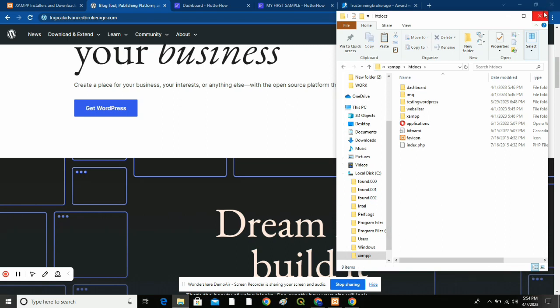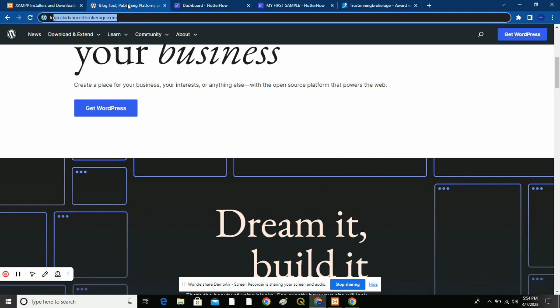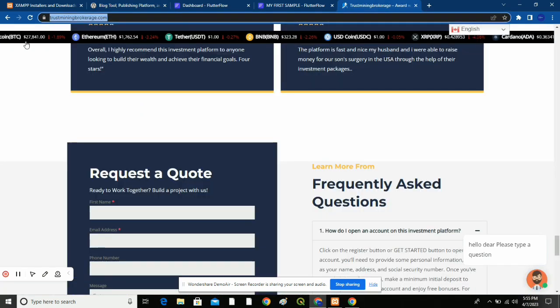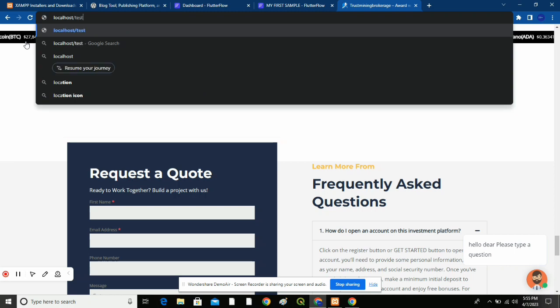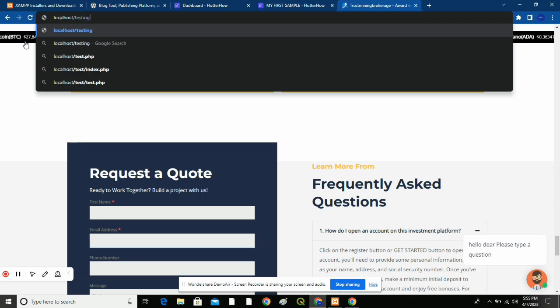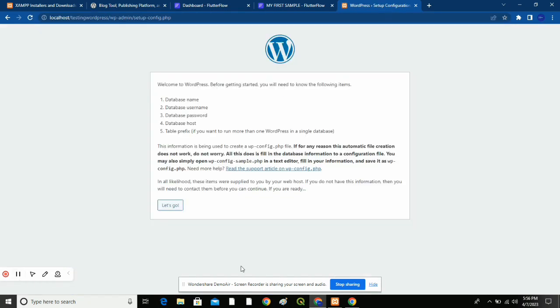Now you close the window, then you go to your browser, you type in localhost forward slash testing WordPress. You click enter. Now you're redirected to the first setup screen for your WordPress. Now you successfully installed your WordPress.